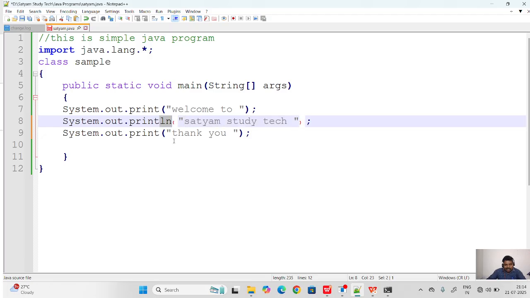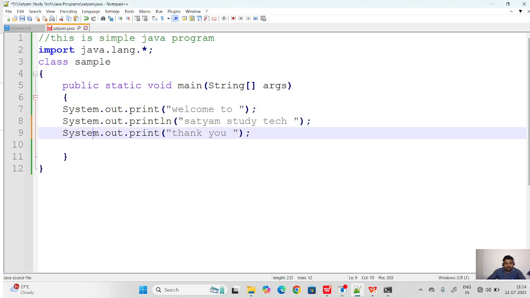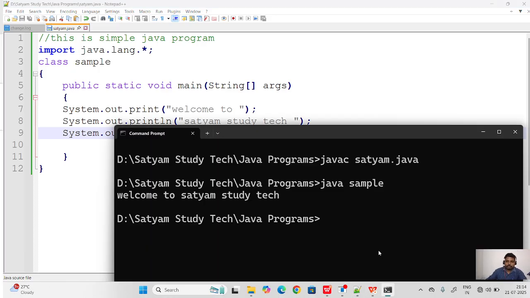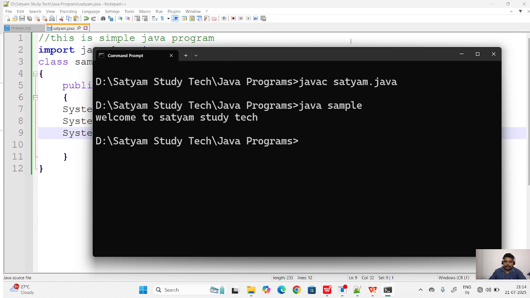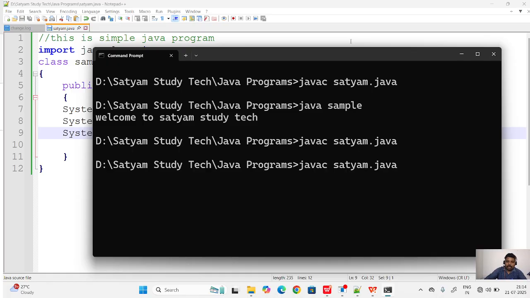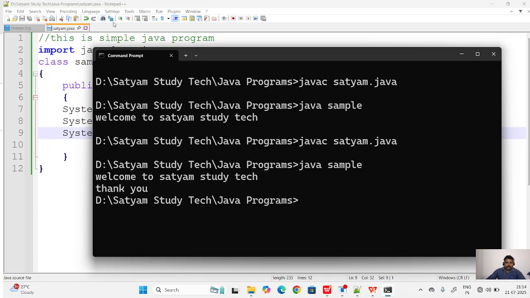Here I am using println, so after printing this message there is a new line, and thank you is printed on the new line. Just save, compile and run this. So, welcome to the community, thank you.